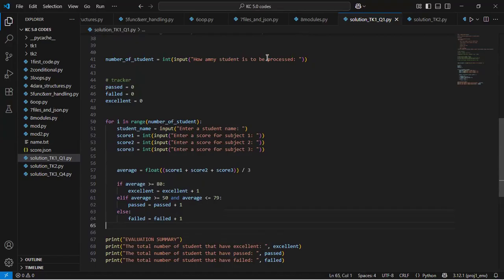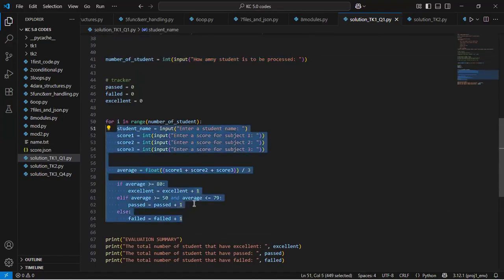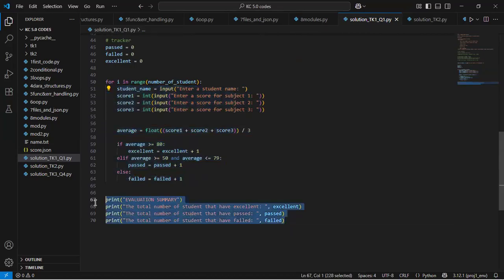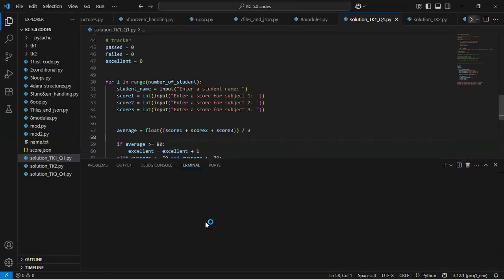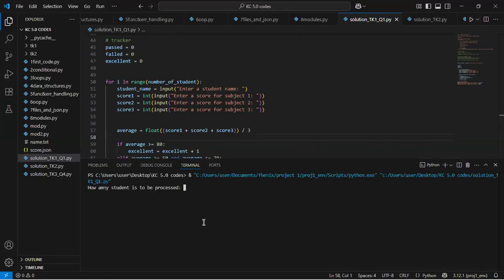So we see we collect the number of students. We basically add the whole evaluation in a loop. And then at the end of it all, we show the tracker value, basically the number of students that have passed, failed, or have excellence. So if I run this again, this time I would try 5 students rather, and then I'll put the students 1.